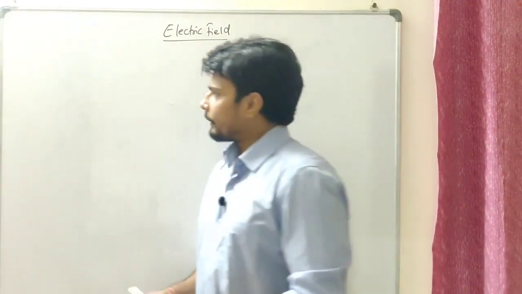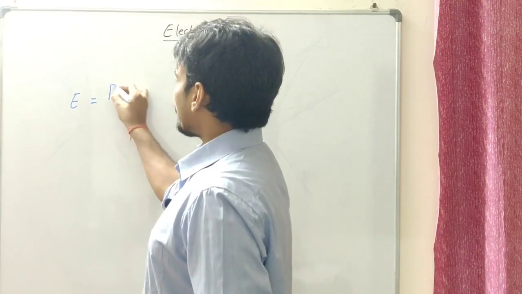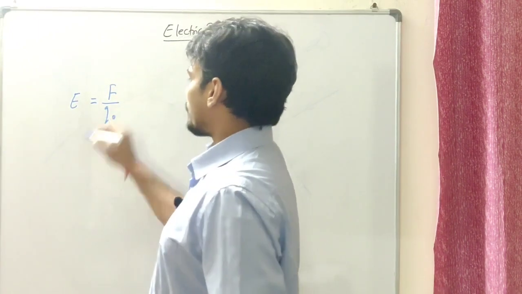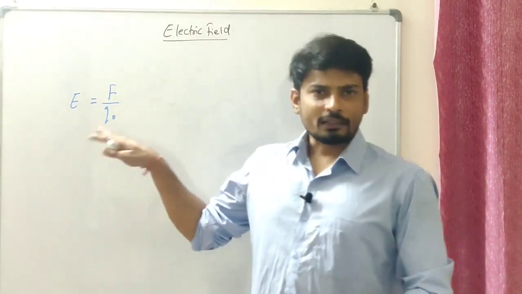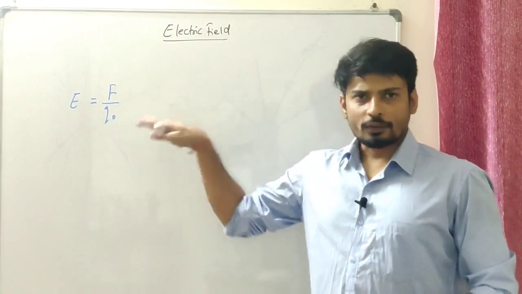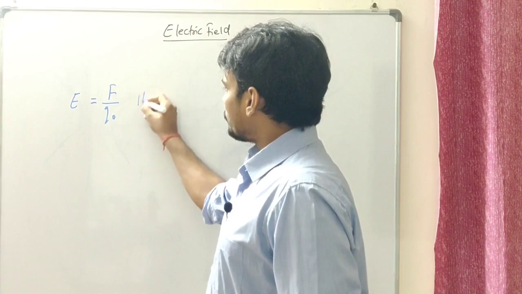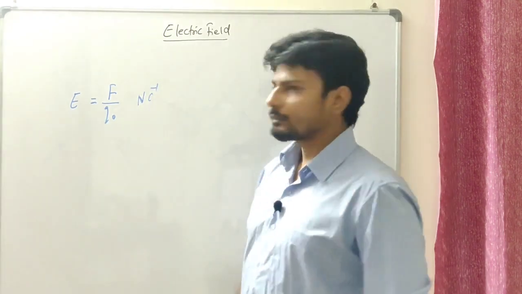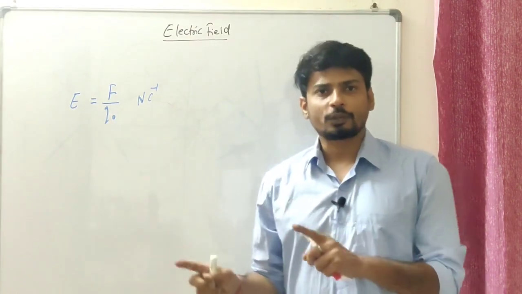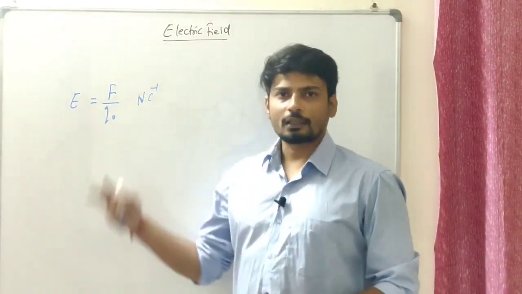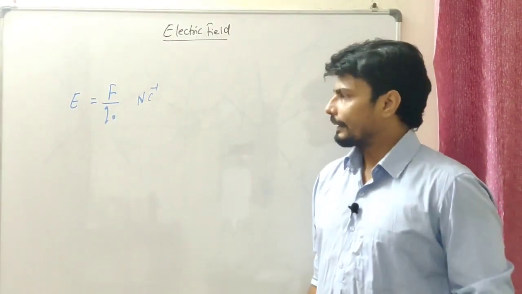Fair enough? So the electric field E is defined as the force experienced by a test charge present in that particular area. We're going to be talking about the vector forms of this as well, but as of now, let's keep it in a very normal situation. So the unit of this should be Newton per Coulomb. Later on, I'm going to define electric field intensity in terms of potentials. Then we're going to come across a different unit of that. As of now, Newton per Coulomb is going to be the unit of the electric field.